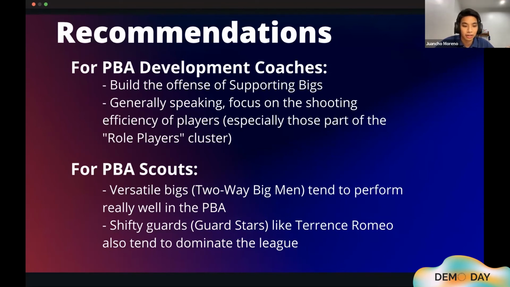For the PBA scouts, as we mentioned earlier, there are two dominant clusters in the PBA. That is the two-way big men and the guard stars. So we suggest that PBA scouts look for versatile bigs and shifty guards like Torrance Romeo in the junior leagues such as the junior NCAA and junior UAP leagues.